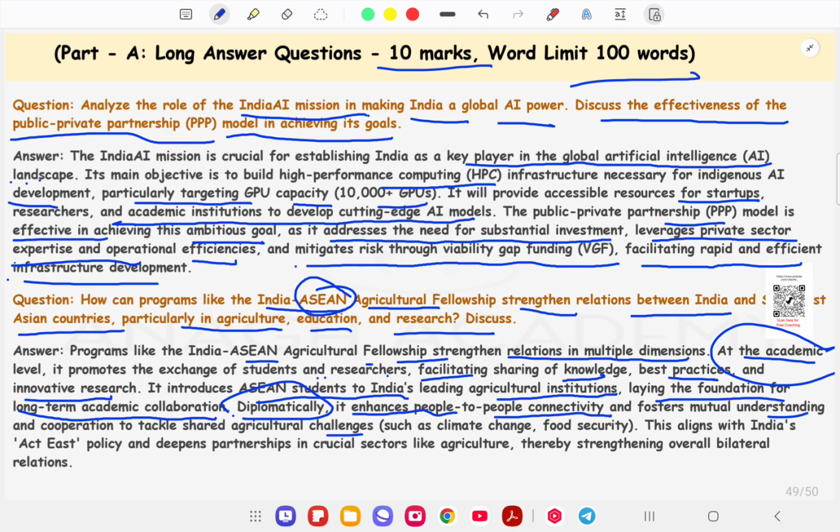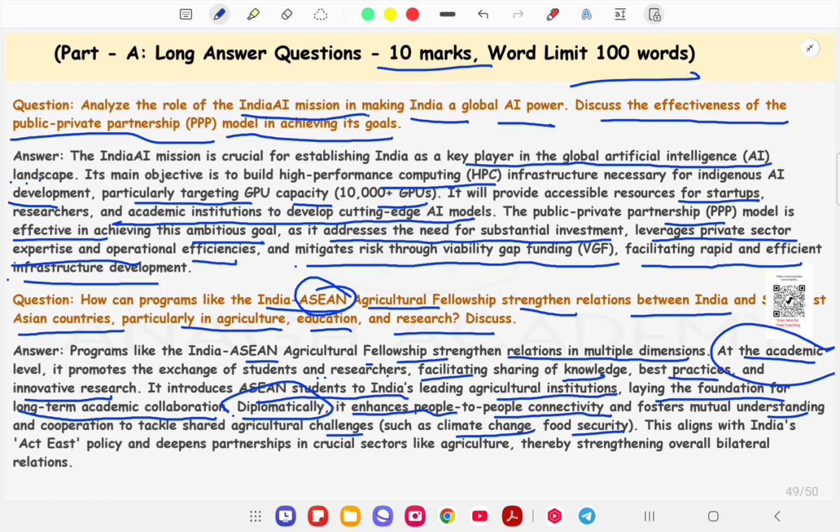challenges such as climate change, food security, because the climatic conditions of the Southeast Asian countries and India are almost the same. So the challenges and diseases in that area are also almost the same. So both the ASEAN bloc and India, if they develop a particular solution, that will be beneficial to both of them.